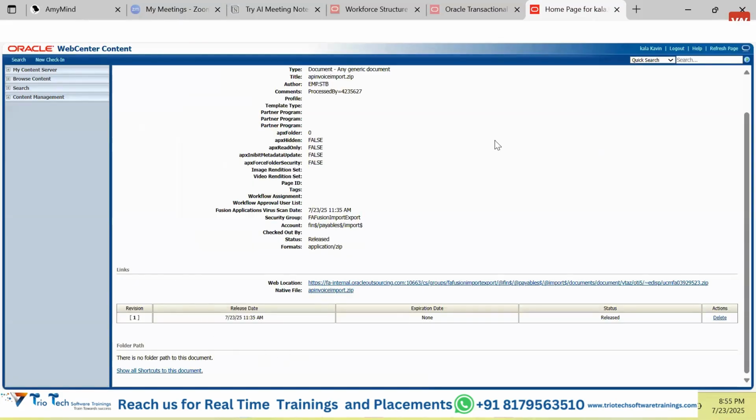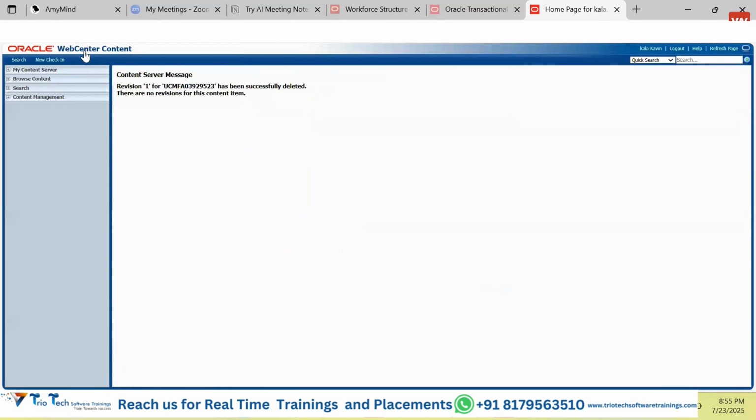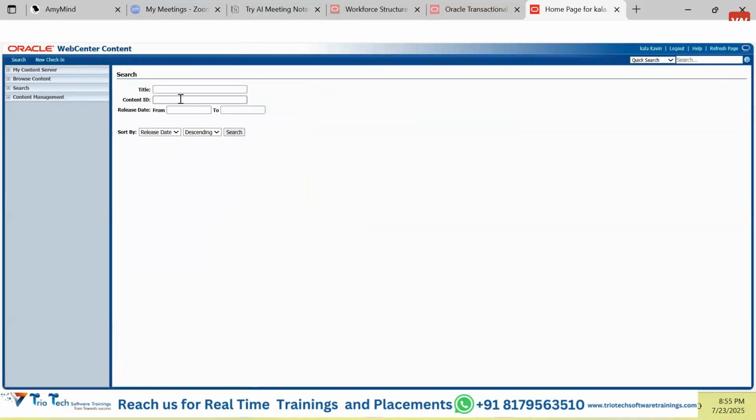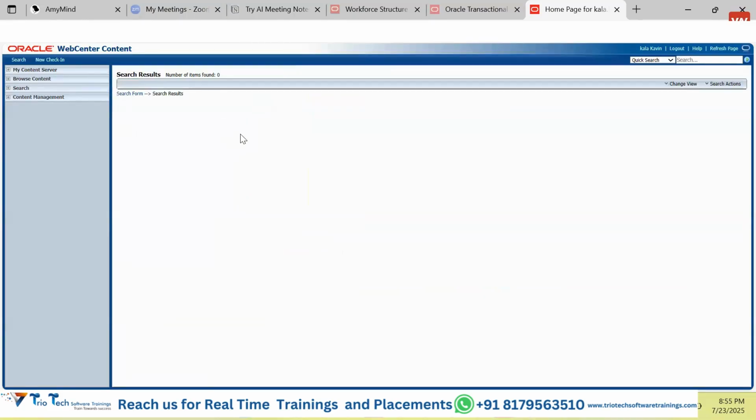In case you want to delete the file, we can delete it by clicking on this delete icon. So guys, if you have deleted the file and we go there and search for this file again, you will see that there is no such file available here. There is no file available here now.